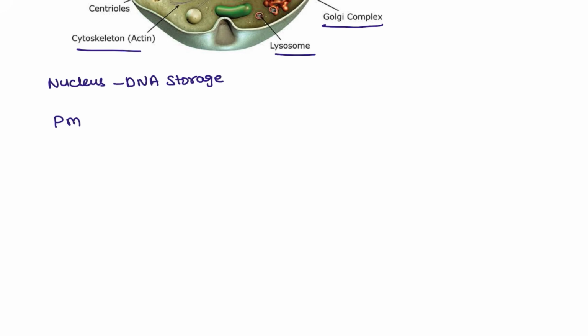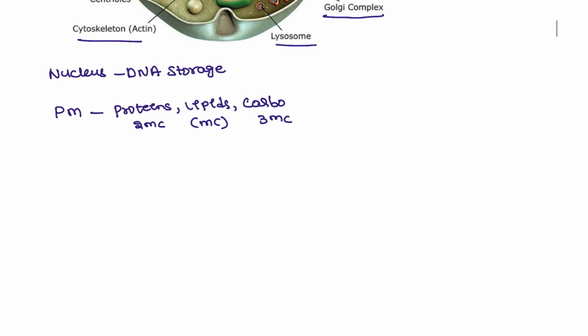Next, plasma membrane. So the plasma membrane consists of three important structures. One is proteins, another is lipids, and then carbohydrates. In this, the most common will be the lipids, then this is the second most common, and this is the third most common, which will be present in the plasma membrane.